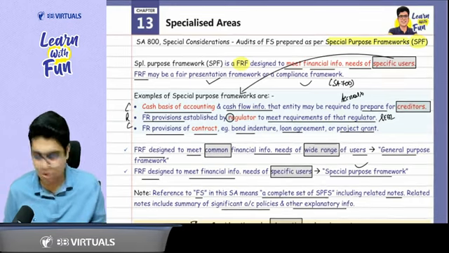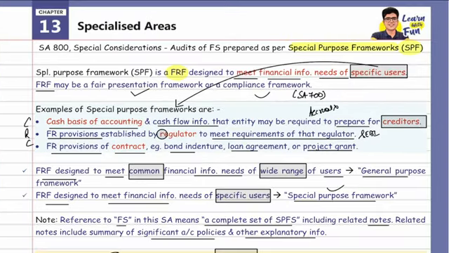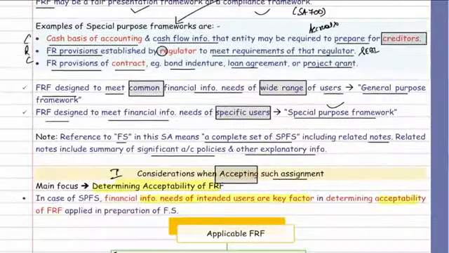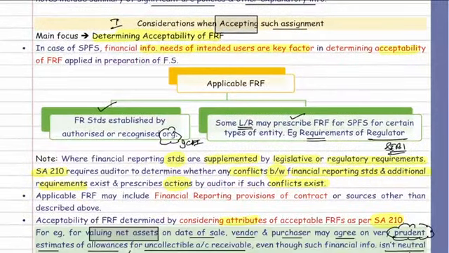So now if you come to your book, let's have a quick revision from the book. So we are focusing on SA 800, financial statements audit prepared as per special purpose framework. We'll call it SPF. SPF is a FRF designed to meet the financial information needs of specific users. Now, what are the examples of specific users? CRC: creditor, regulator, and contractor. This thing we have already covered. Now focusing on the considerations when accepting the audit. First of all, determine the acceptability of FRF. How to determine? Consider the needs of intended user.